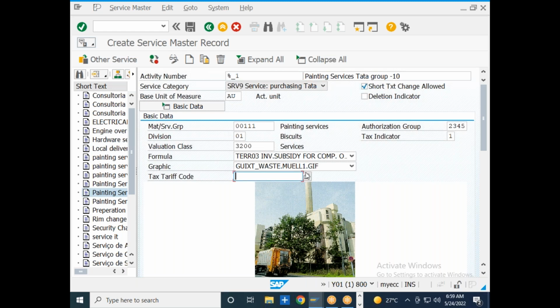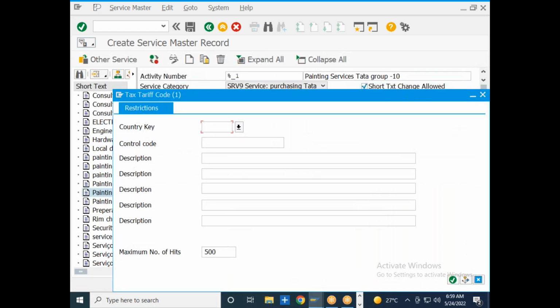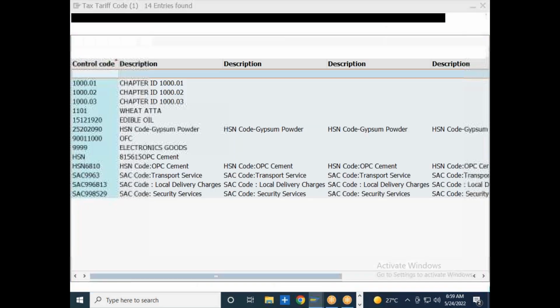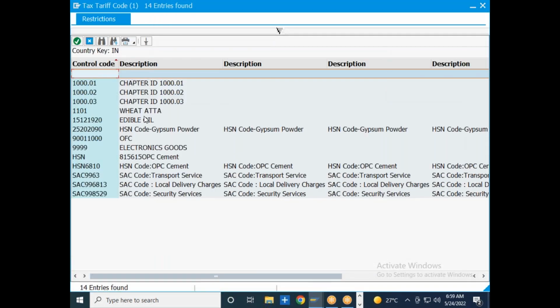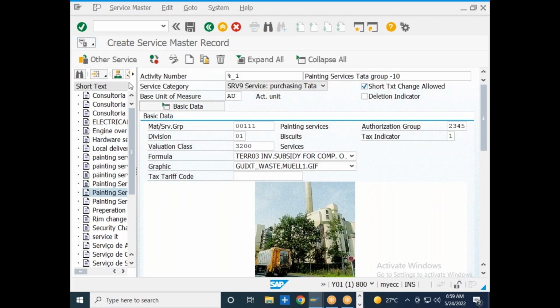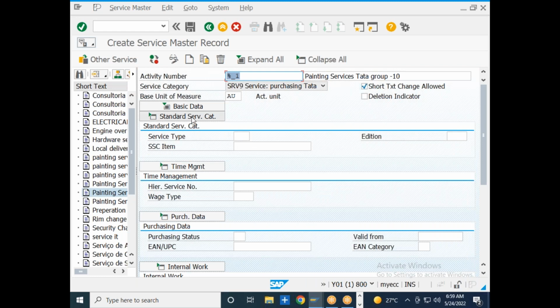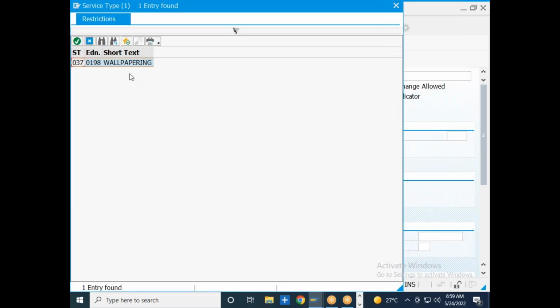And the tax tariff code, you just need to select which taxes are relevant for this particular service. You just need to select the relevant tax tariff code. Then we have a standard service category. You just need to select the service type over here.